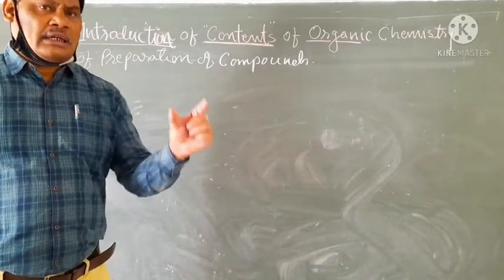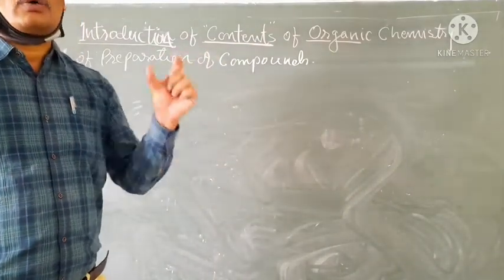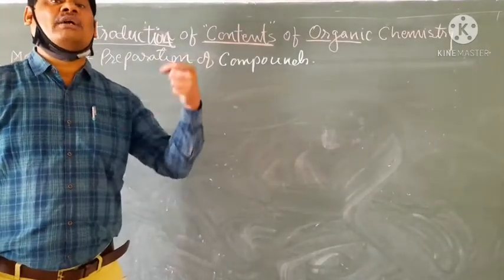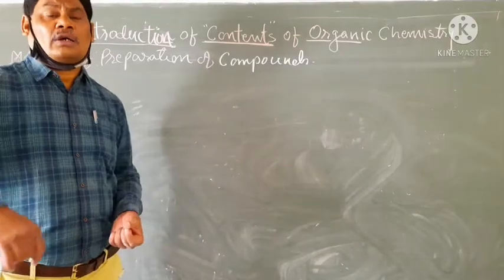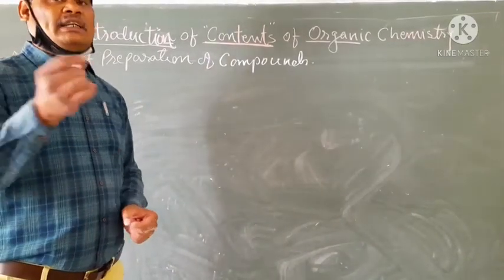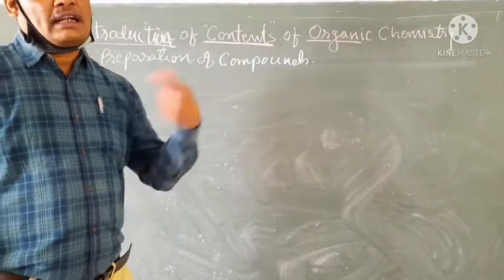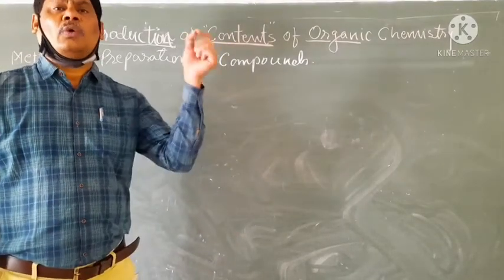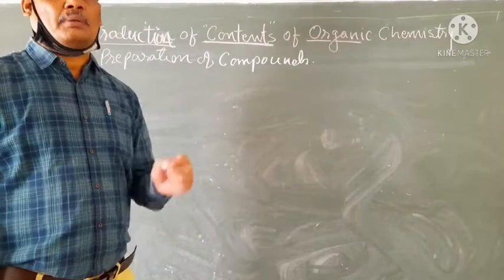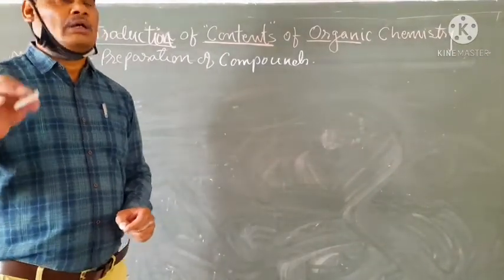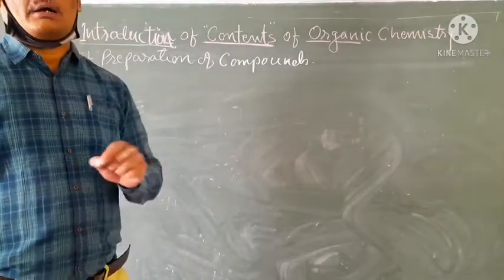We didn't know about covalent bonding at that time. Therefore, we could not prepare any organic compound. That time we knew only about the preparation of inorganic compounds.